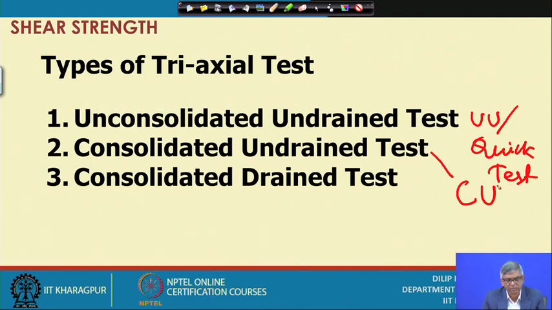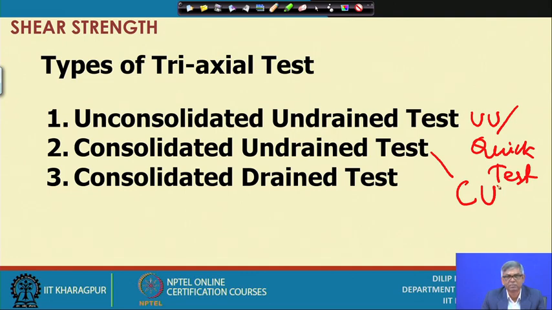And then the third one is the consolidated drained test. This is also the same mechanism as in the second case, that means first we consolidate the sample under a particular confining pressure, and then during shearing, with every application of additional axial load, whatever pore pressure develops has to be dissipated.